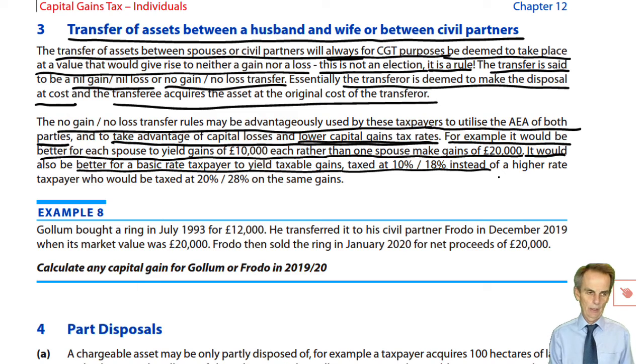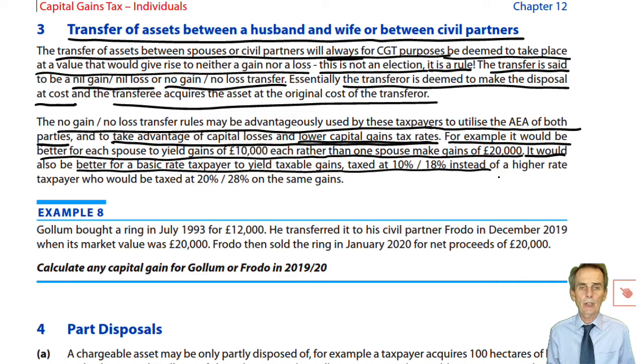But life doesn't always work like that. So we may have an individual asset where the gain is going to be greater than £12,000. So in which case, therefore, it's going to be taxable. In which case, if we have a gain that is taxable, let it be taxed at the lower available rate. So it is very basic planning that we've seen before and we'll see again. That is, if you're able to avoid something, income or now gains, being taxed in the first place, i.e. exempting that from tax, that's as good as it gets. But if tax has to be paid, then let it be paid at the lowest available rate.